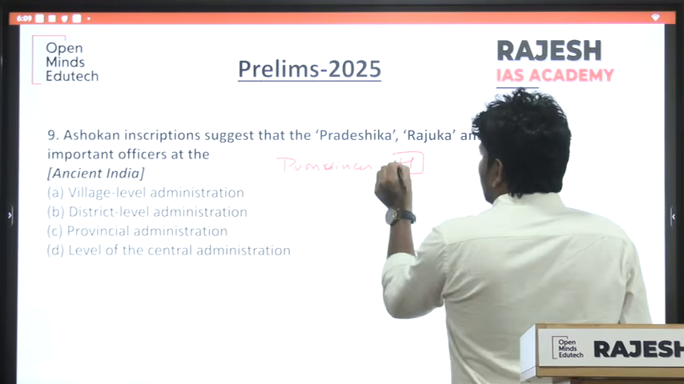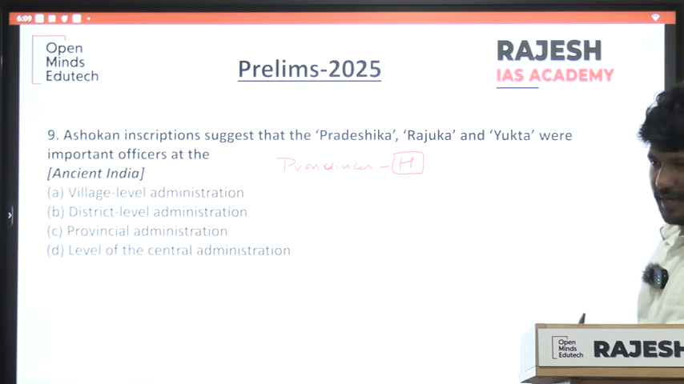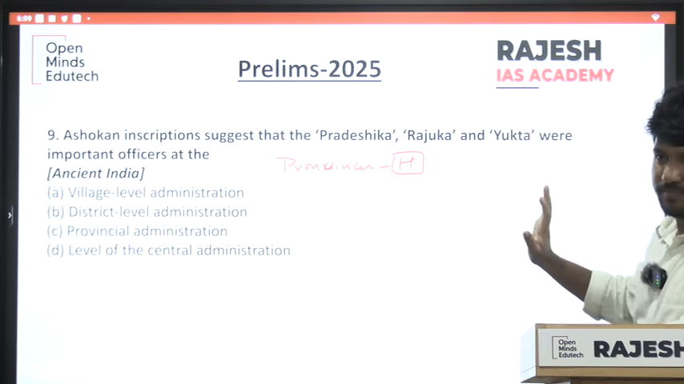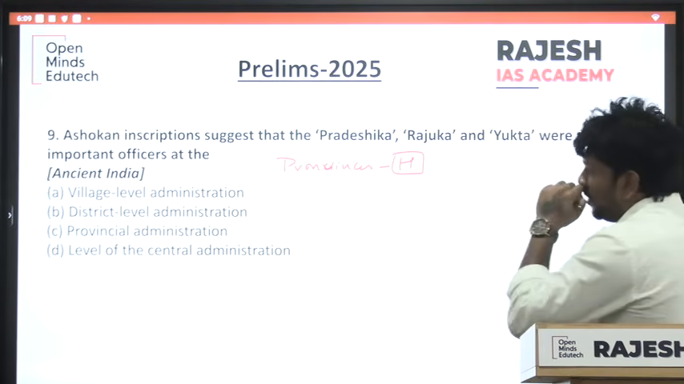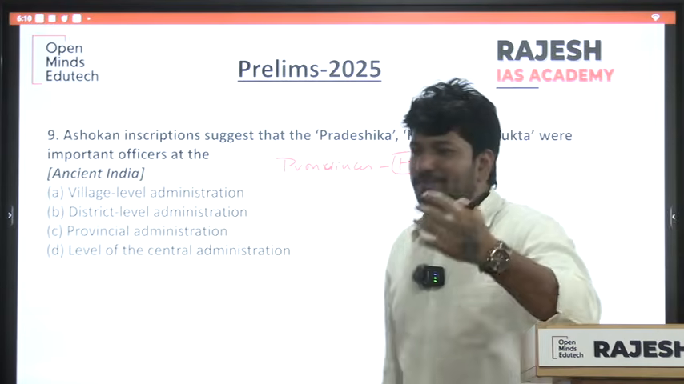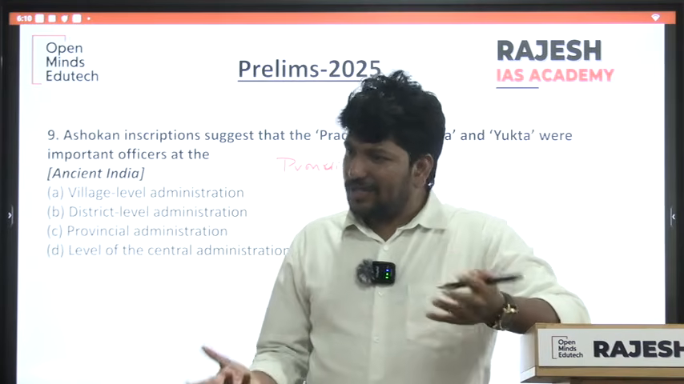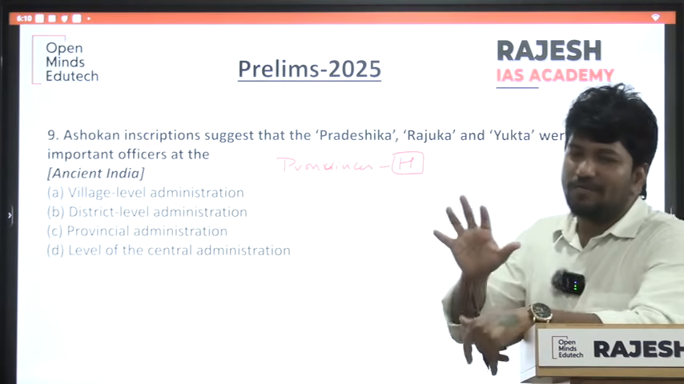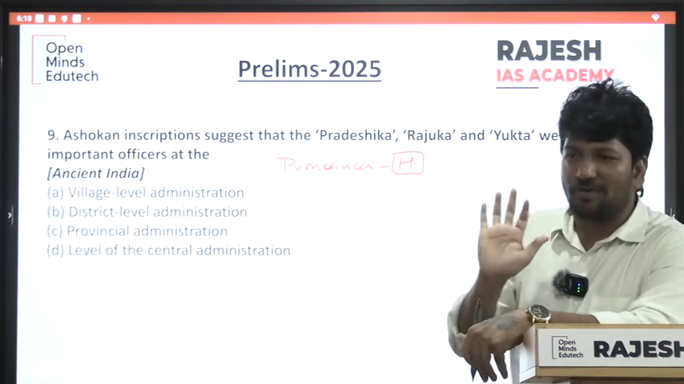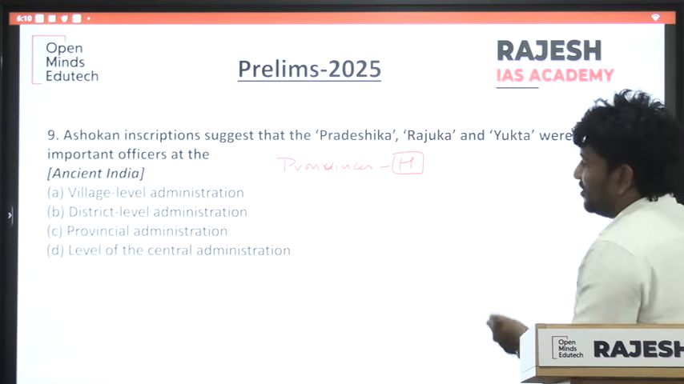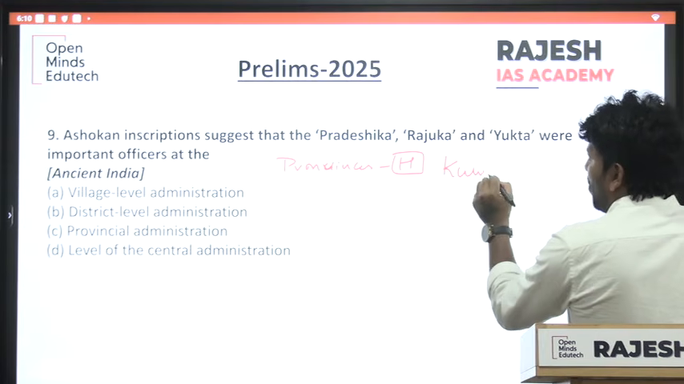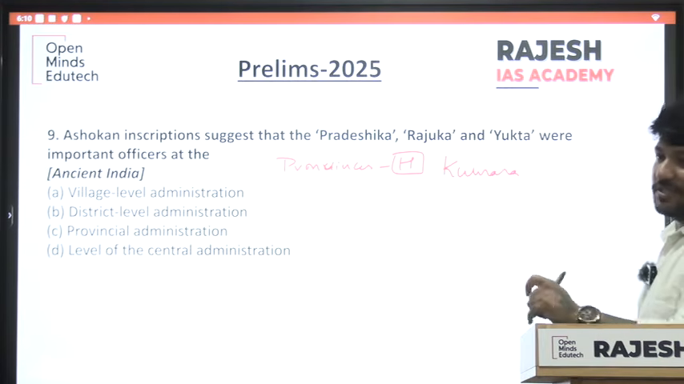Just like the CM is the head of the state, every province has a head. Who is the king's most loyal person? His son only. So earlier, most of the provinces were headed by his sons. So the head of the province is called Kumara.